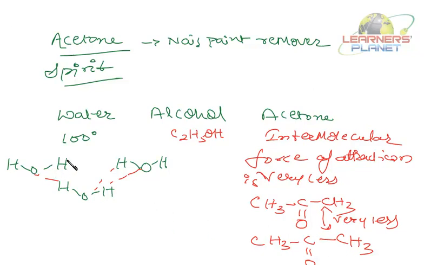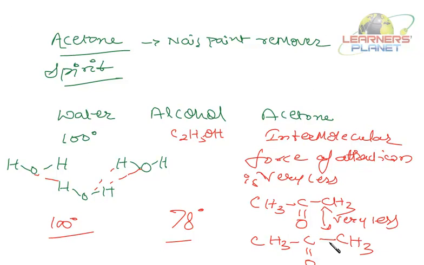So, to evaporate water, you need to heat it till it reaches 100 degrees centigrade. To evaporate alcohol, you need to heat it till it reaches 78 degrees centigrade. But acetone evaporates on its own. So do remember one thing, whatever liquids you are provided. Students, you are now of an age where you have to think out of the book also.